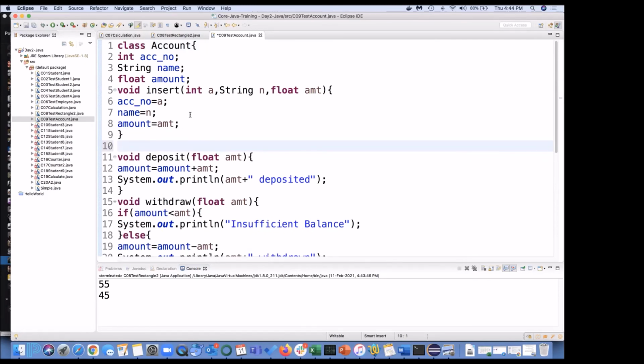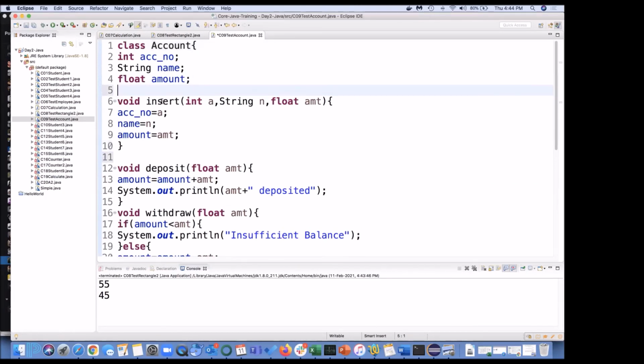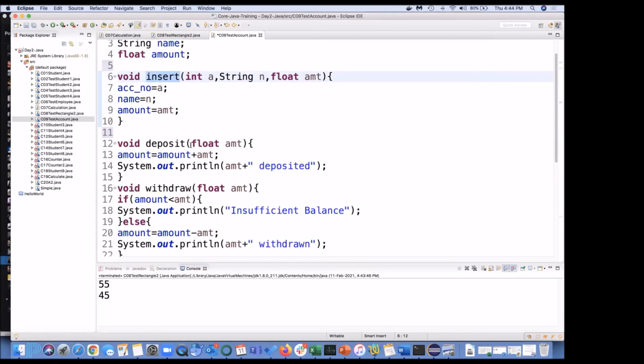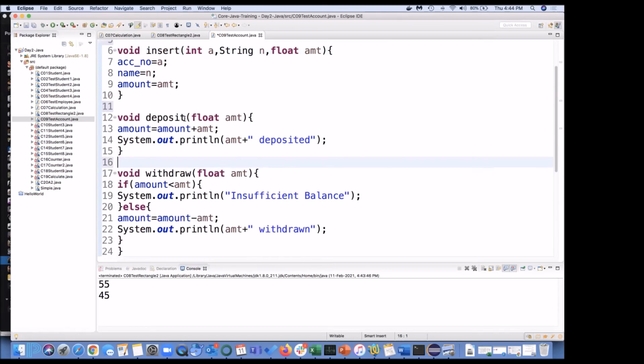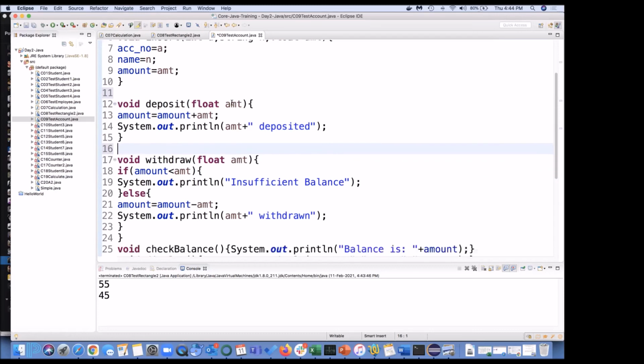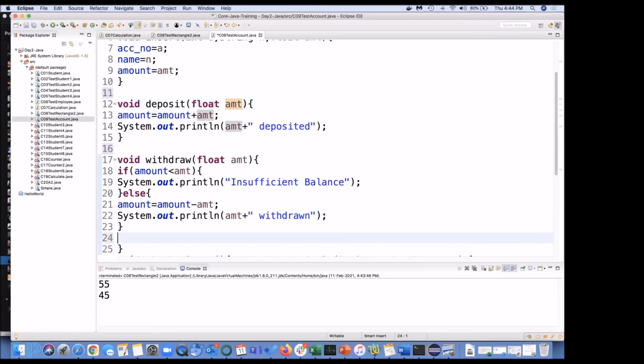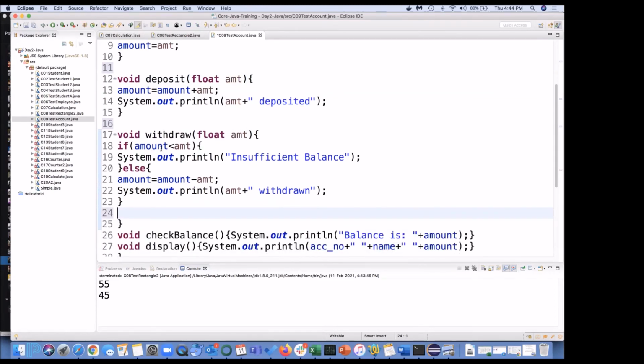Okay, let's see. So we are having an account class, which is having your account number, your name, your balance. So 3 fields. And then if you want to insert, you can insert your account number, your name, and amount. If you want to deposit, amount equal to amount plus amount, means your initial amount or your current balance equal to the balance plus the amount deposited, which will come in this function. Withdraw, if you want to withdraw, we have written another function.